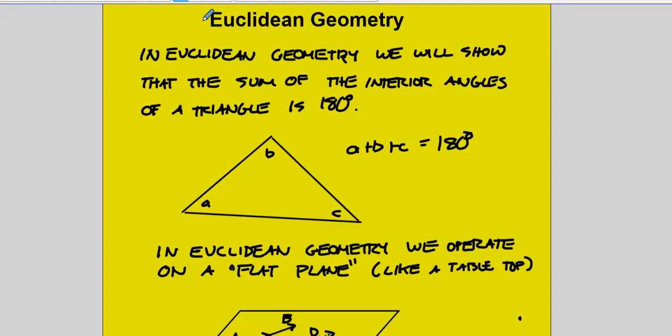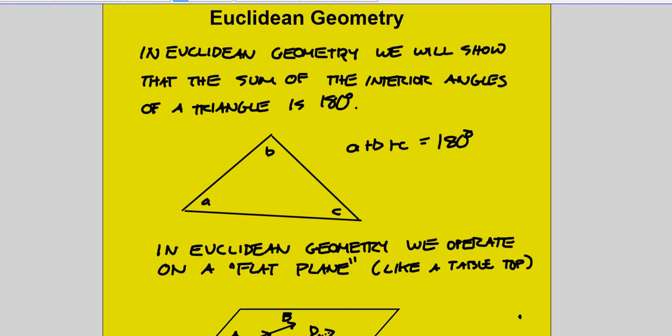So let's get started. In Euclidean geometry, named after the Greek mathematician Euclid, who came up with 5 basic postulates for geometry, or assumptions, and derived many results from that. We will show that the sum of the interior angles in Euclidean geometry will add up to 180 degrees. In other words, you have a triangle ABC. The sum of the angles A plus B plus C will be 180 degrees.